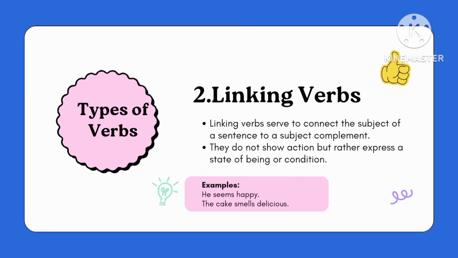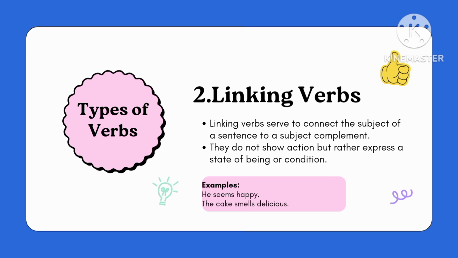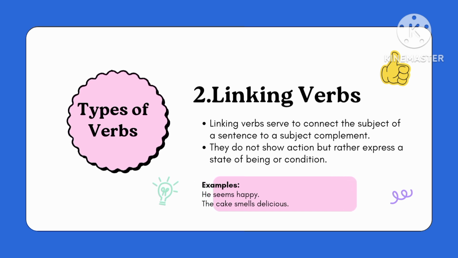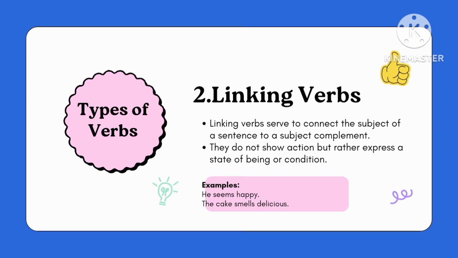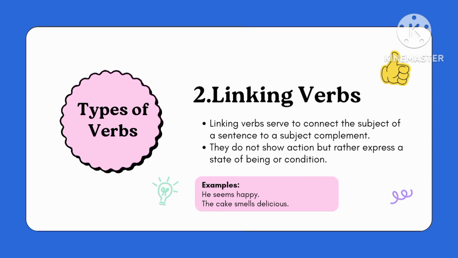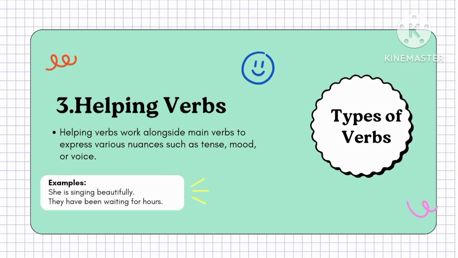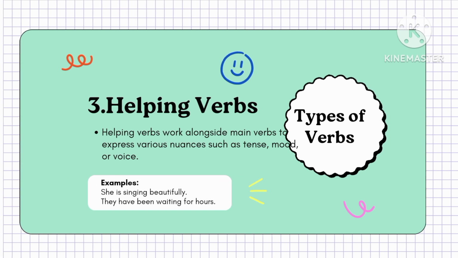Okay, then moving to the next type of verb, linking verbs. Linking verbs are actually not the actions or anything that is being performed, but it is actually a connection between a subject and a subject complement. Basically, it is the state of being or a condition of something, like "seems" and "smells" in the examples given below. Then coming to the helping verbs.